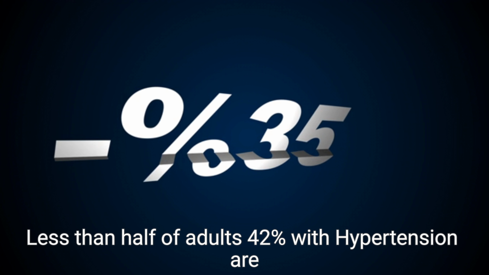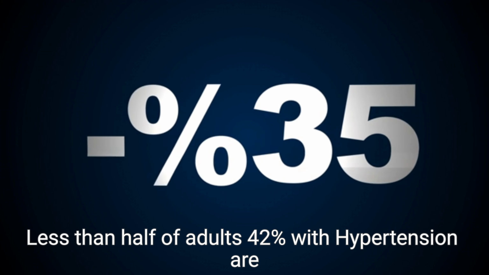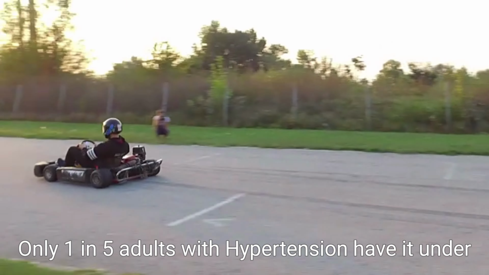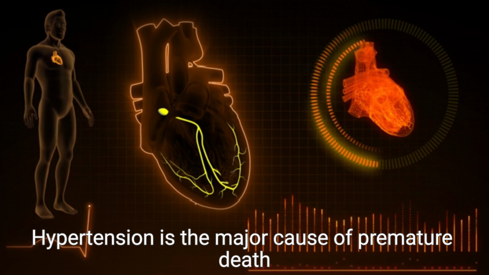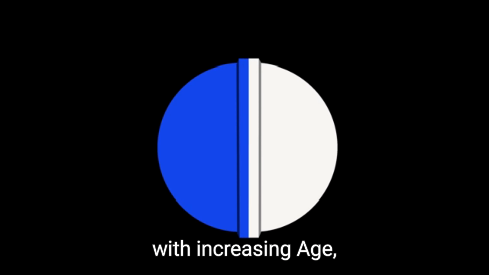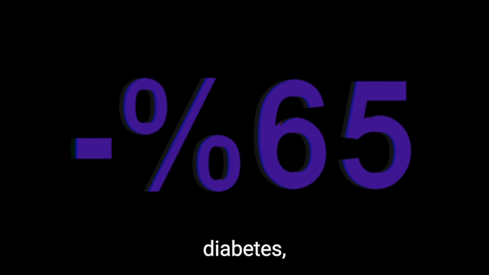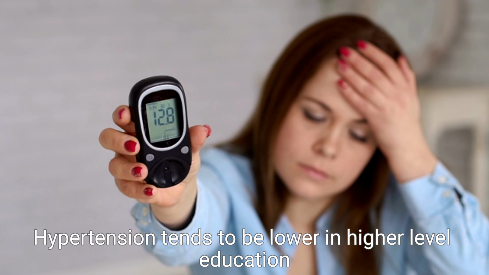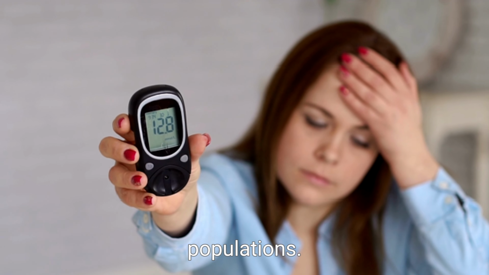Less than half of adults, 42% with hypertension, are diagnosed and treated. Only 1 in 5 adults with hypertension have it under control. Hypertension is the major cause of premature death worldwide. More prevalence among men, with increasing age, low-income society, obesity, diabetes, and chronic disease. Hypertension tends to be lower in higher-level education populations.